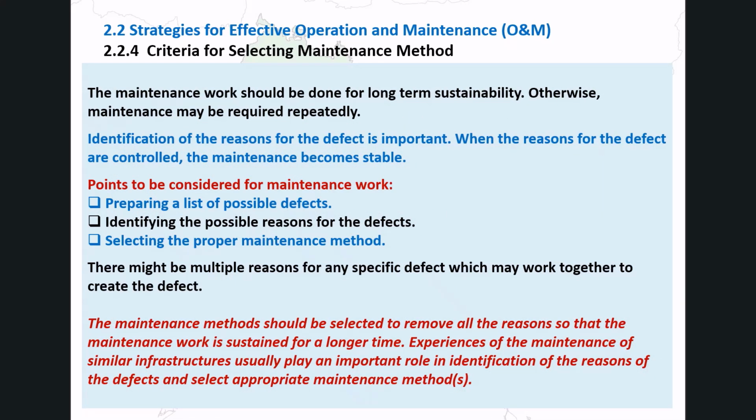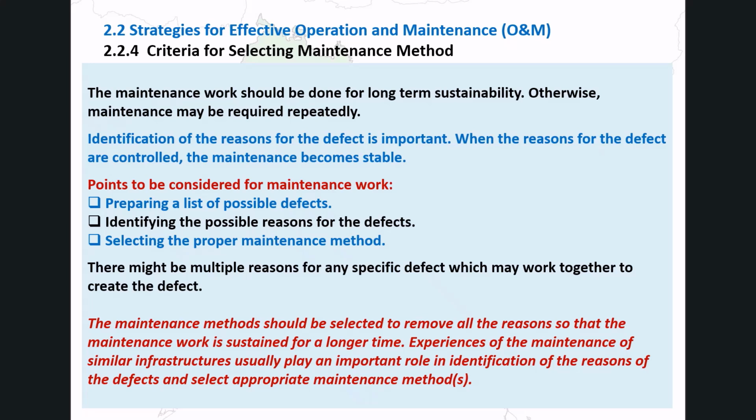Criteria for selecting maintenance method. All maintenance work should be carried out for long-term sustainability. Poorly executed maintenance will simply need to be repeated, wasting time and resources. Before starting any maintenance, it is important to identify the root cause of the defect. When the cause is properly addressed, the maintenance result is stable and lasting.